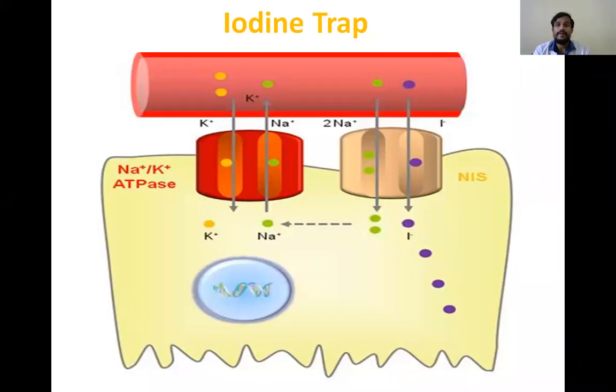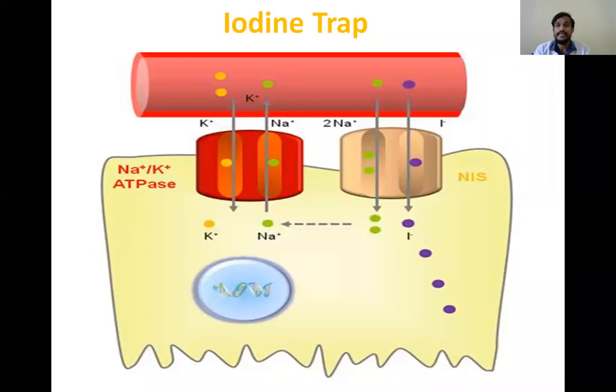And we know the feedback control when T3, T4 are increased, it controls by feedback control TRH and TSH. We know TRH is produced from hypothalamus, which stimulates the anterior pituitary to release the TSH, and this TSH will stimulate the thyroid gland for the release of T3 and T4. That is feedback control that we had seen in the previous sessions.